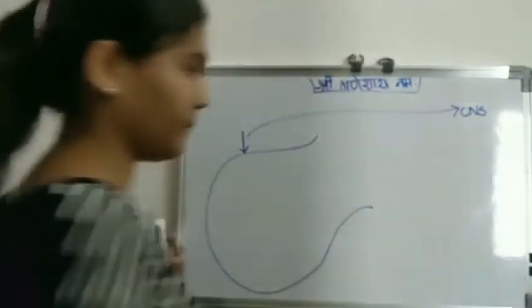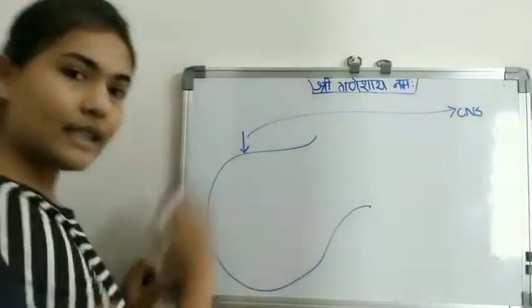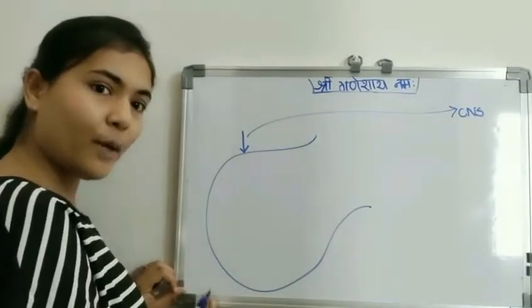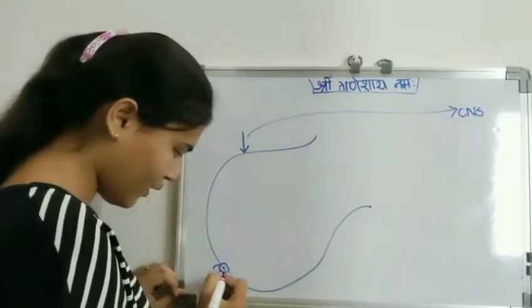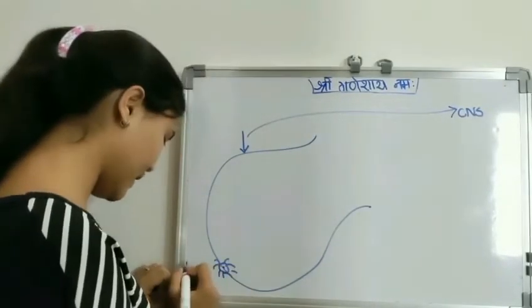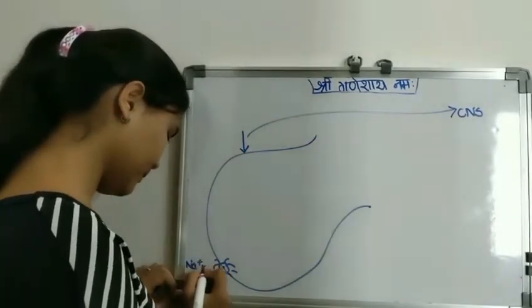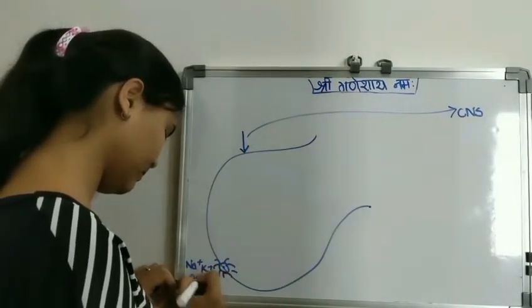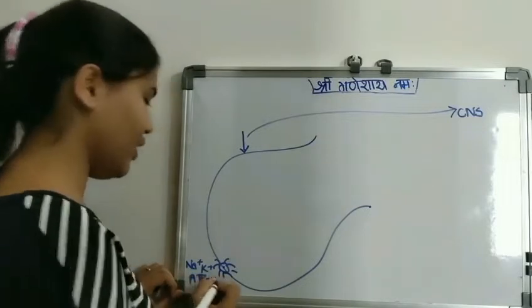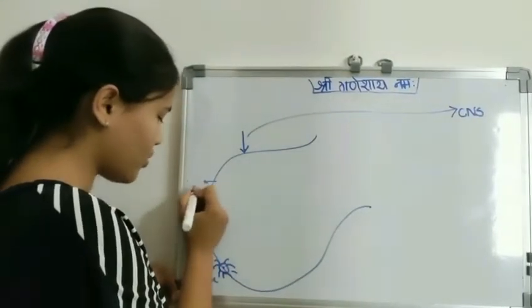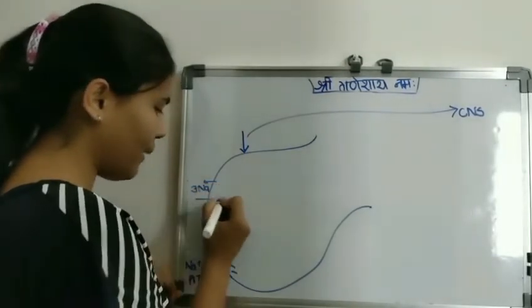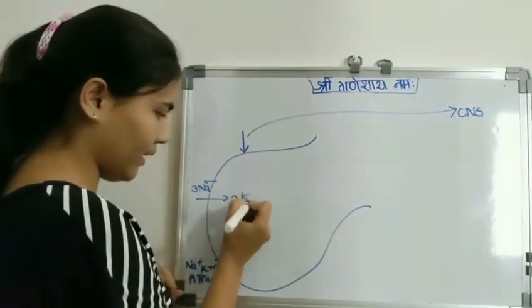Now, second part. Like other cells, the neuron also has the sodium-potassium ATPase channel. This neuron constantly pumps sodium out and brings potassium in.